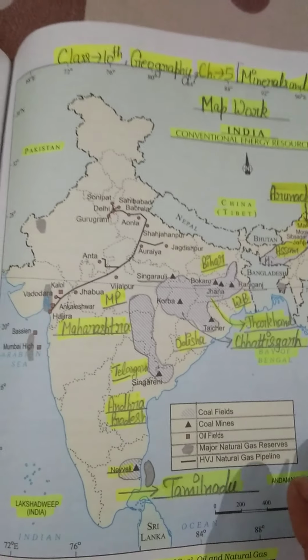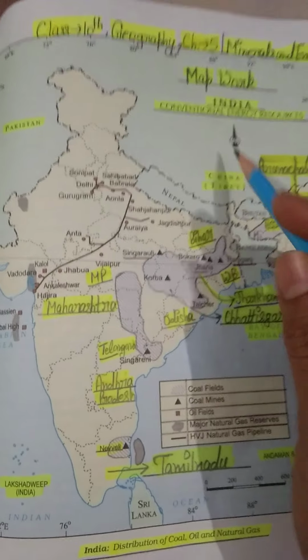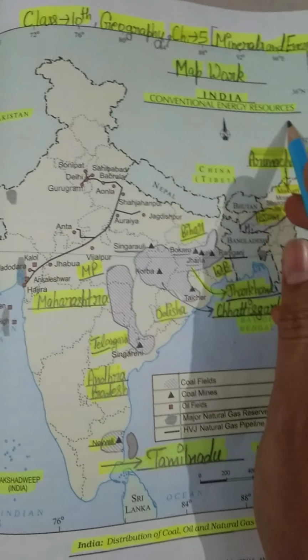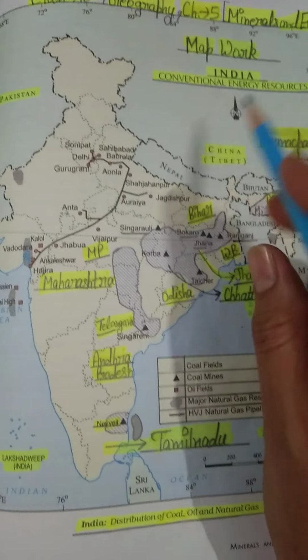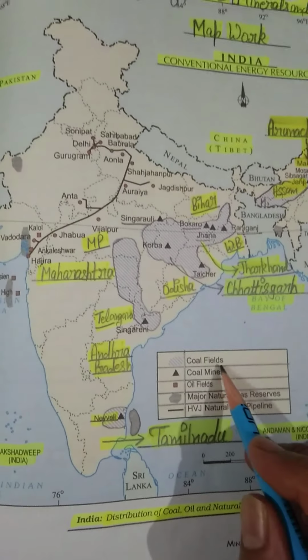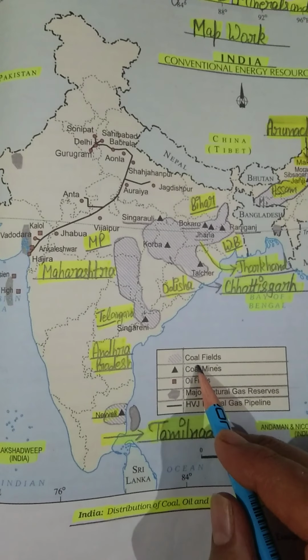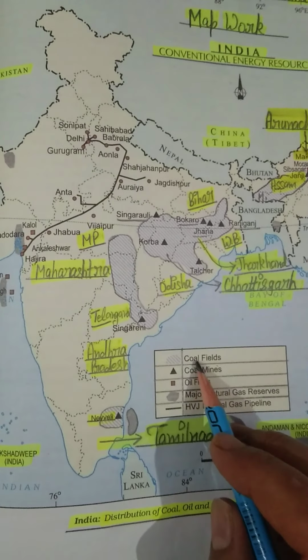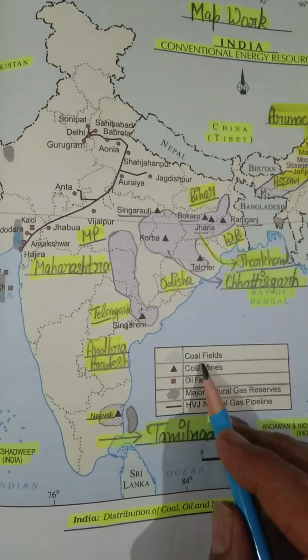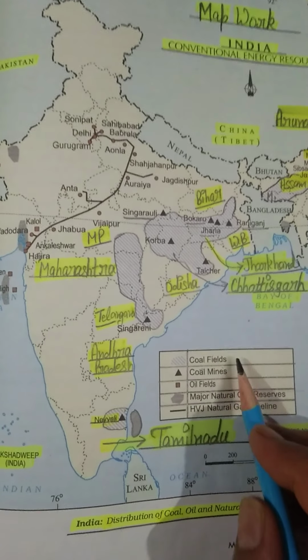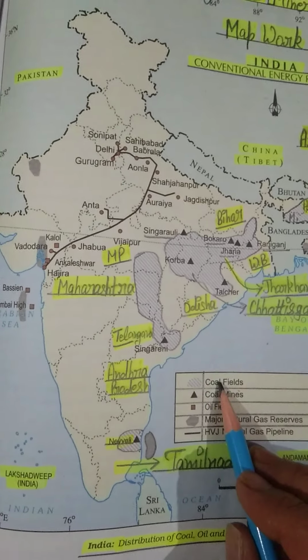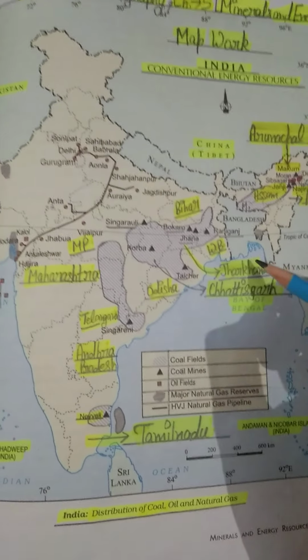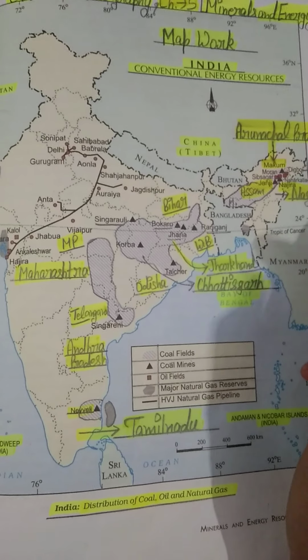Students, this is the map of our India, and in this map we will discuss the conventional energy resources. Earlier I told you that in conventional energy resources coal is contributing a lot. Coal is a very important conventional energy resource. So in this video we will discuss coal fields, and coal mines also. Students, you can see that in India we majorly have four coal fields.